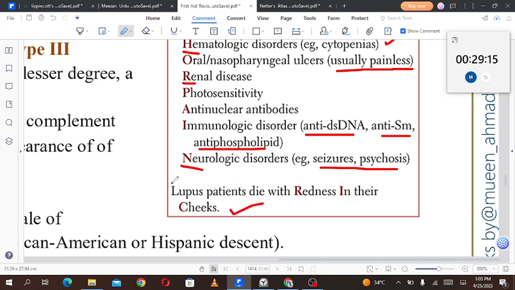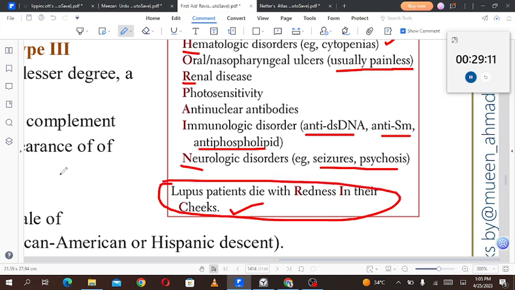So that's a mnemonic to bring you to the patients who have redness like a malar rash, butterfly malar rash, will go from here to here like that, from one side of the face to the other. So that is the butterfly rash. Okay, we'll see the picture of that as well. But remember, the butterfly rash is present in the case of systemic lupus erythematosus.